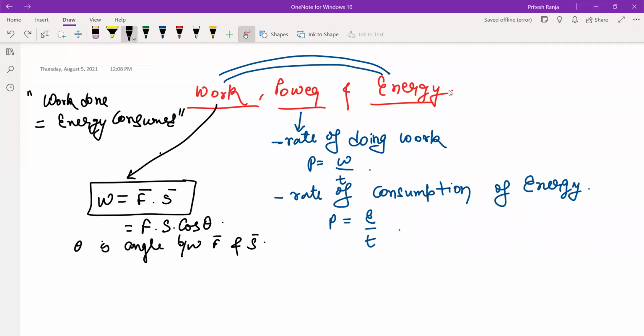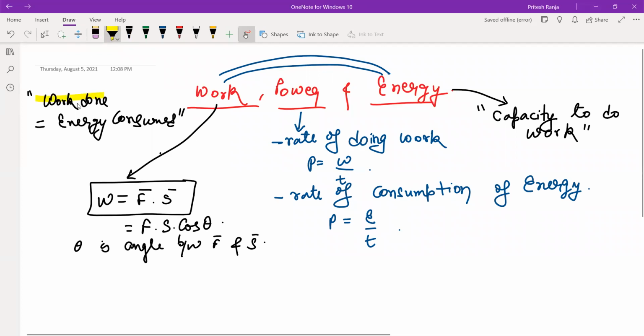But coming to the basics of energy, what is energy? We can say the definition that we learned in earlier classes, it was capacity to do work, right? Energy is the capacity to do work. And this statement must always be remembered: work done is equal to energy consumed. At many places, this will be directly helpful to us.